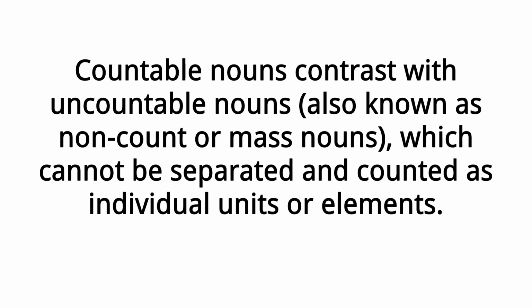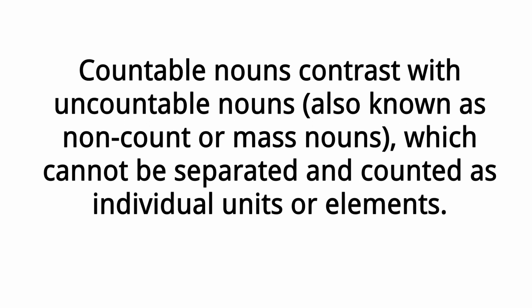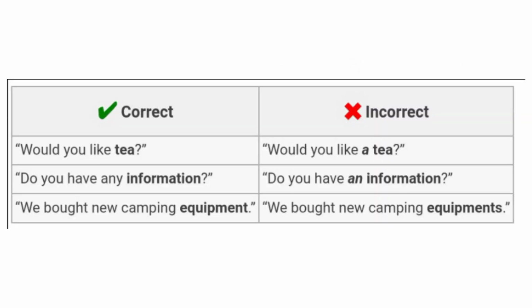Countable nouns contrast with uncountable nouns, also known as non-count or mass nouns, which cannot be separated and counted as individual units or elements. The table shows some examples of how to use countable and uncountable nouns in English. Countable nouns are things that we can count, like teacups, books, or cars. Uncountable nouns are things that we cannot count, like tea, information, or equipment.